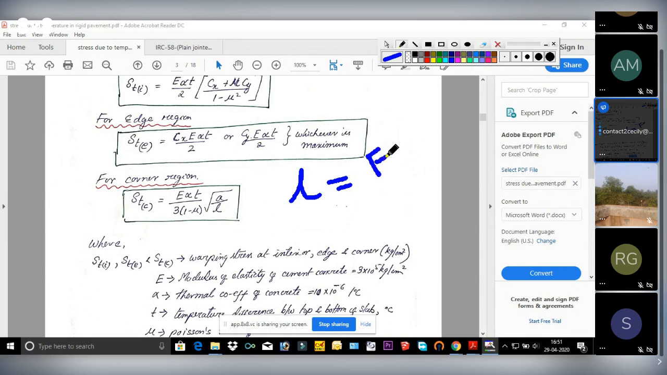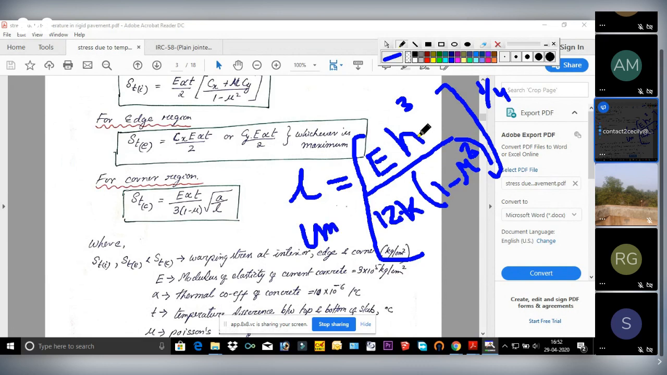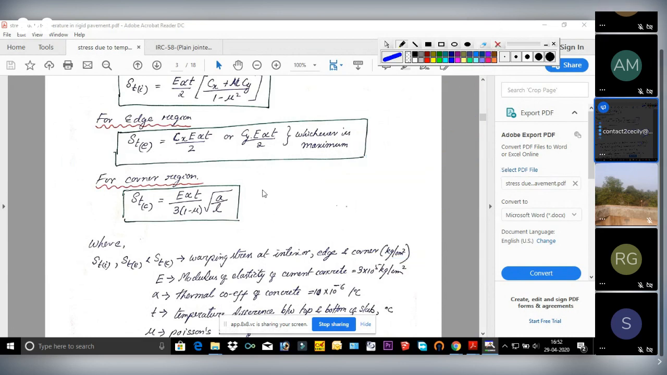Hope you must know the formula: E h cube by 12 k (1 minus mu square), this whole to the power 1 by 4. We have to calculate this, or it will be provided, and the unit will be in centimeter. Here h is the thickness in centimeter, k is the modulus of subgrade reaction in kg per centimeter cube. So here the new terms are only Cx and Cy.